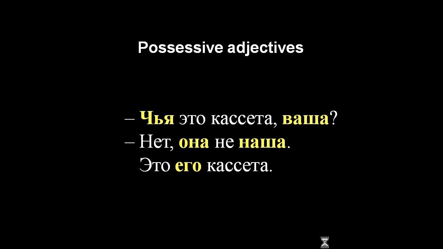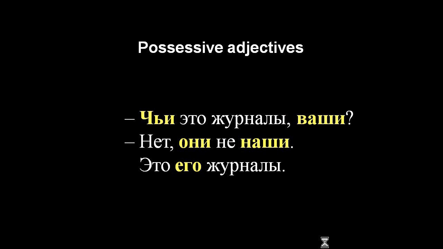Now let's ask about кассета, which is feminine. Look how the forms change. Чья это кассета? Ваша? Нет, она не наша. It's not ours. Это его кассета. It's his.